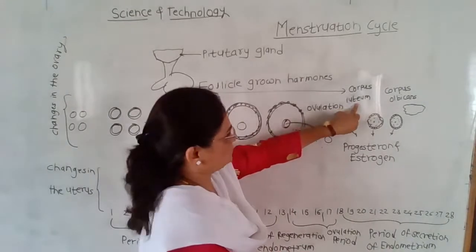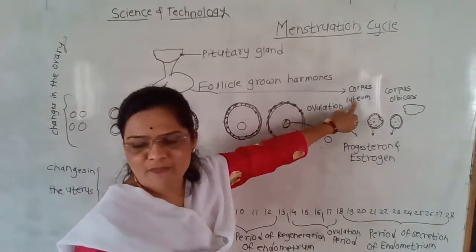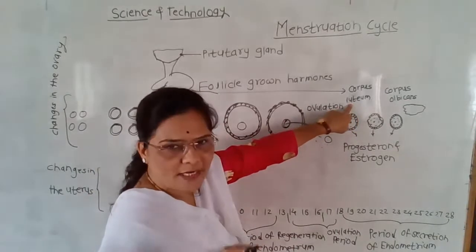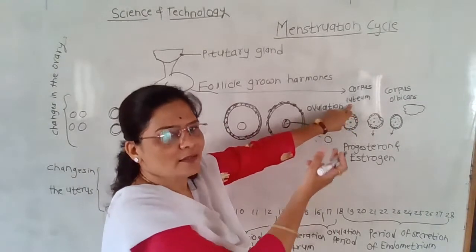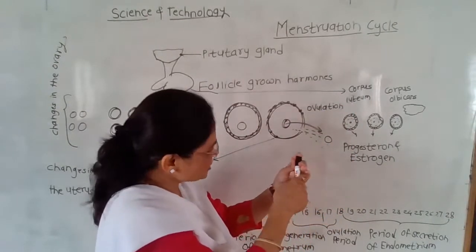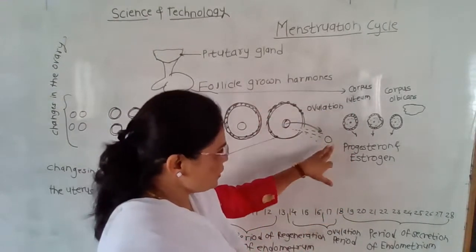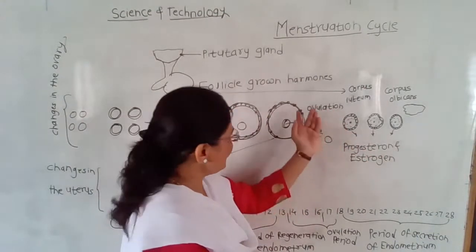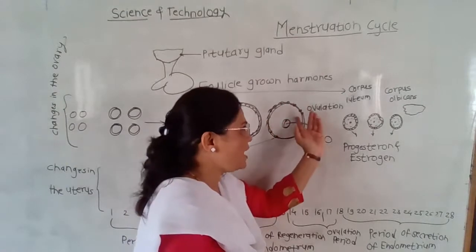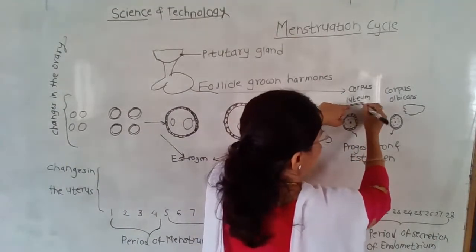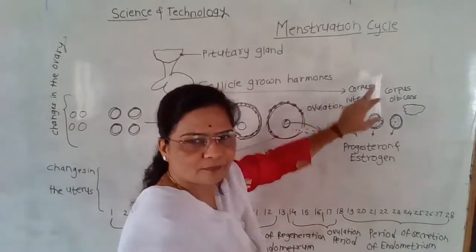See students, the diagram is given on page number 31. Look at diagram 3.21. Observe the blackboard and pay attention. During ovulation, only one ova is released, but the remaining ruptured part develops into the corpus luteum. See the corpus luteum.